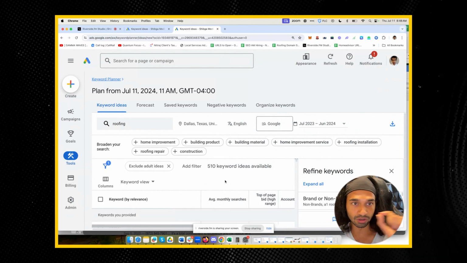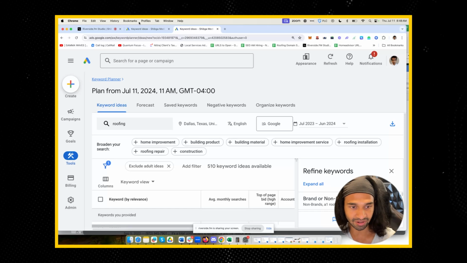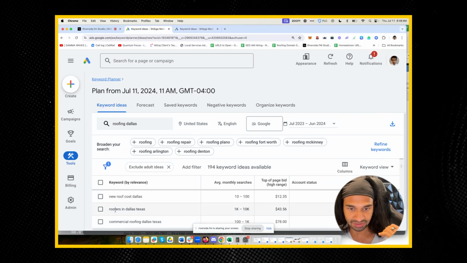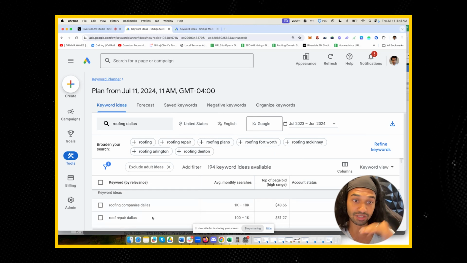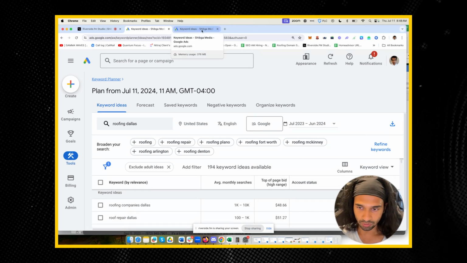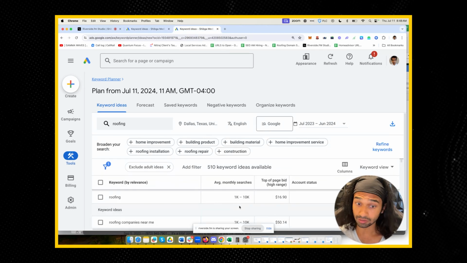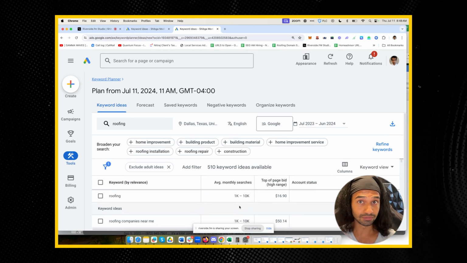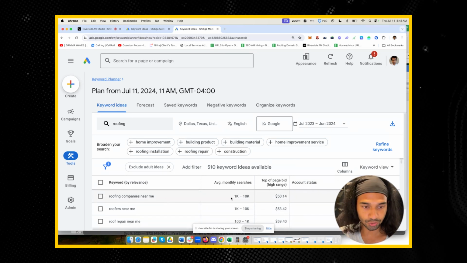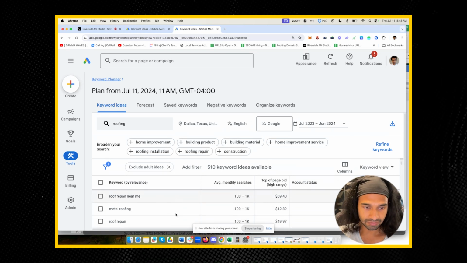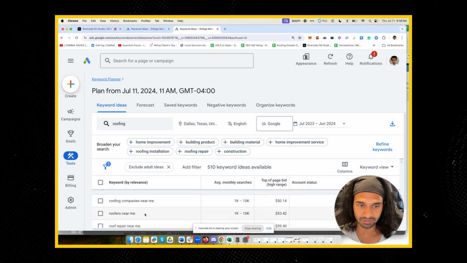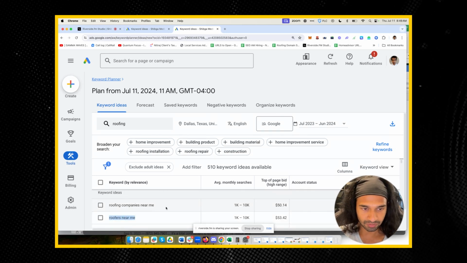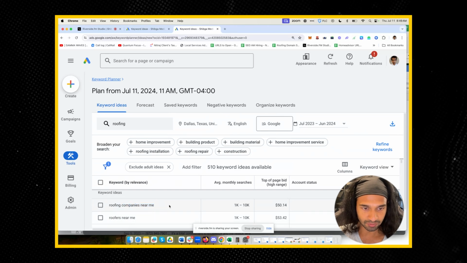So then it's showing you all the terms that have both roofing and Dallas in it, right? Roofers in Dallas, commercial roofing Dallas. It shows you all those terms, but it doesn't show you all the ones that other people are searching that don't have the Dallas term. So in this case, you'll find ones that a lot of people just type in roofing, period. No other thing to it. Roofing companies near me, roofers near me, roof repair near me. See, a lot of these are just like the service terms. This is one of the more common ways people now search. Roofers near me, roofing companies near me.